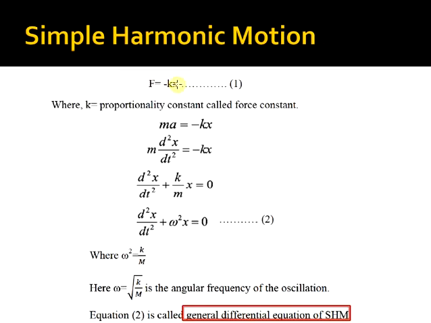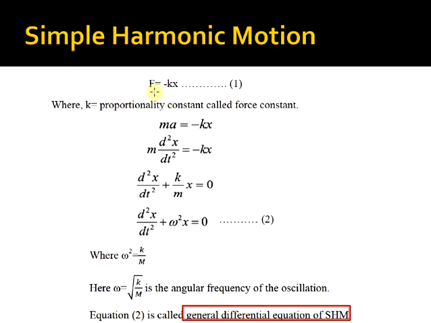We can remove this proportionality by equating F equal to minus Kx, where the proportionality constant K is called the force constant. Here we are deriving the general differential equation of simple harmonic motion.